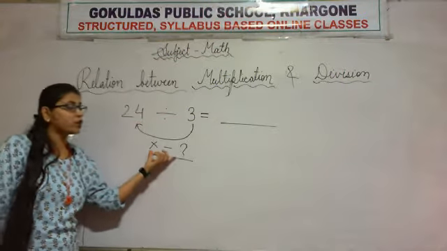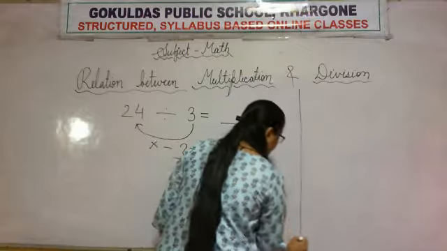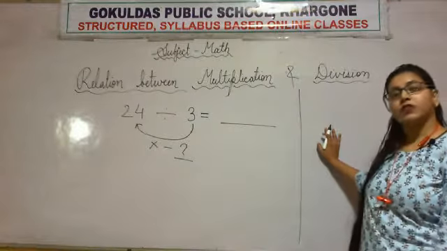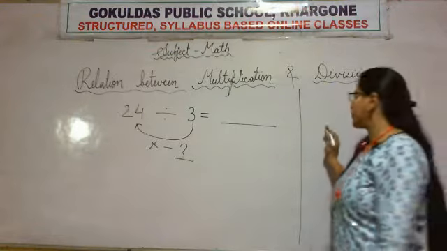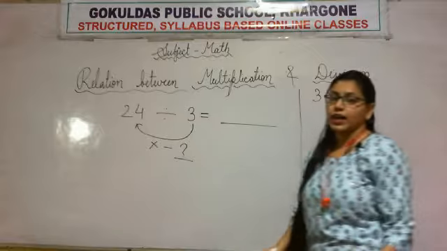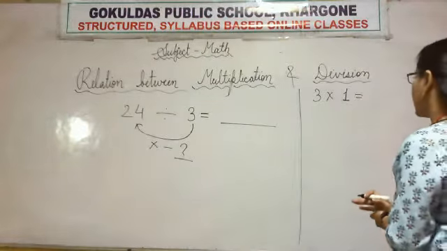We need to find out the number. So for this, again we will need the table of 3. So first of all, let's see the table of 3. Those who have not learned tables, they need to learn tables. The students do learn tables.